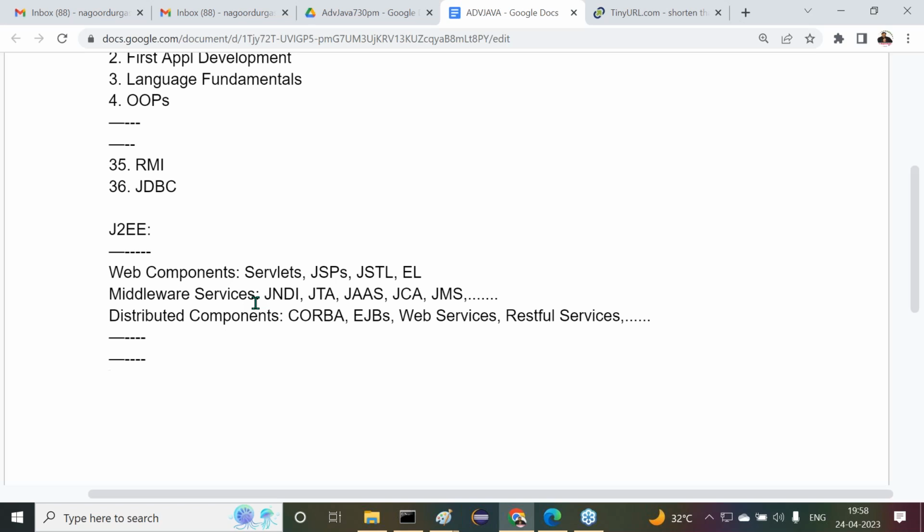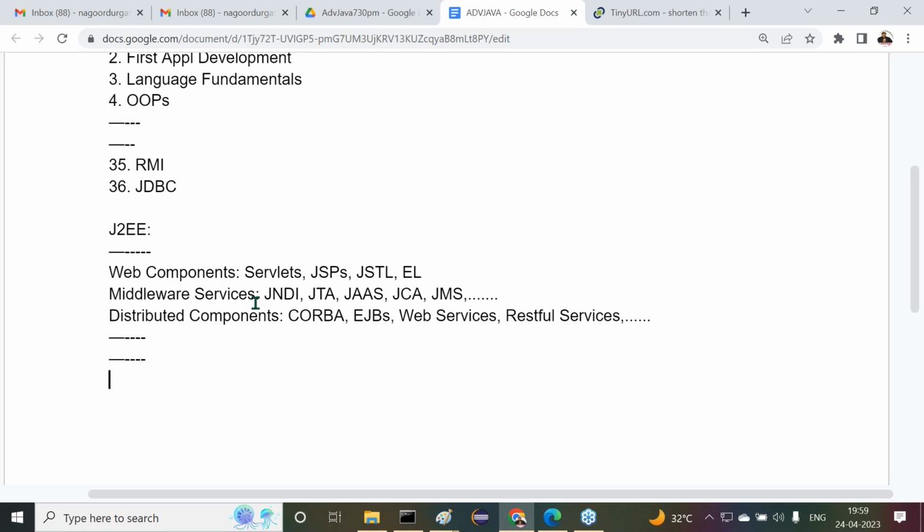Sun Microsystems has not provided any concept, technology, or programming language like advanced Java. This advanced Java terminology is a local terminology. Institutes have created this terminology from their business point of view. Officially, there is no course like advanced Java.